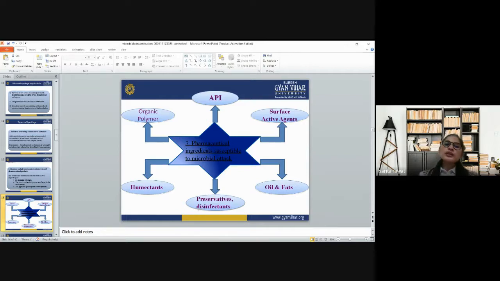So these are some pharmaceutical ingredients that, on adding, can cause microbial attack in any pharmaceutical product. So we have to avoid all these products, and we have to look after all these products very particularly.